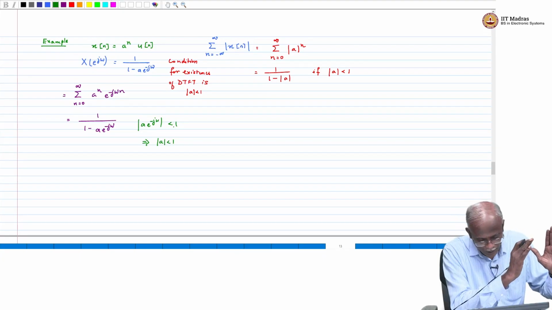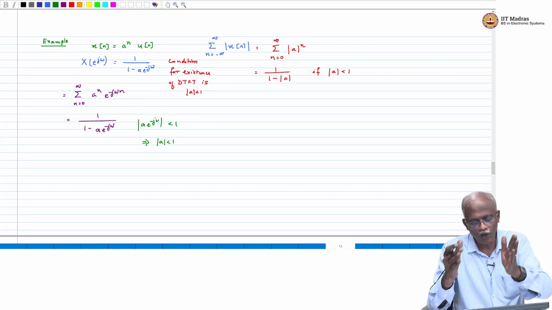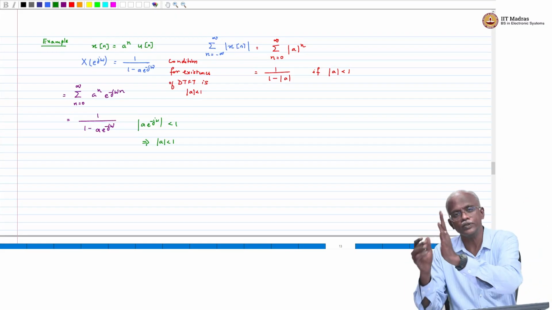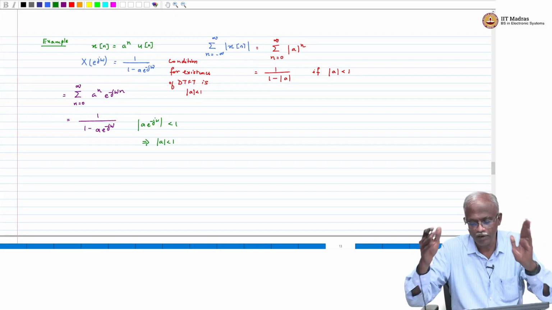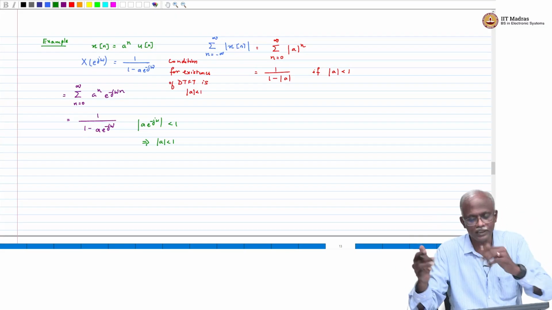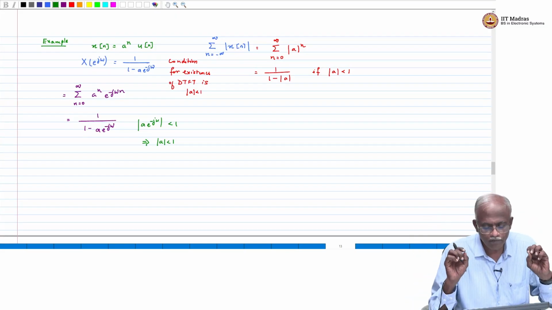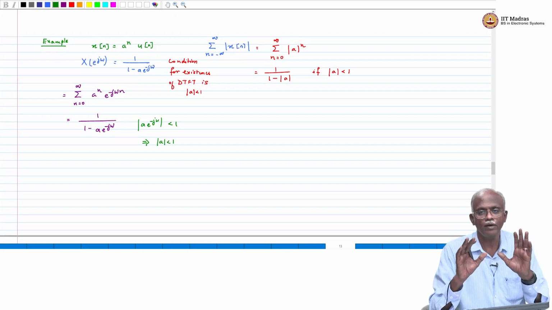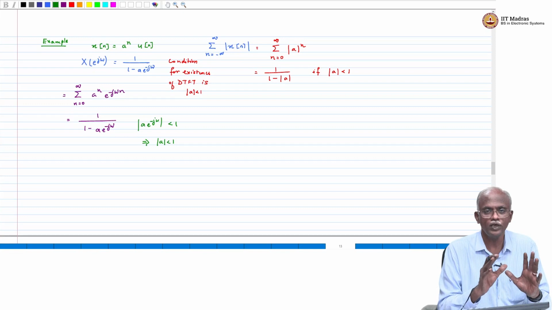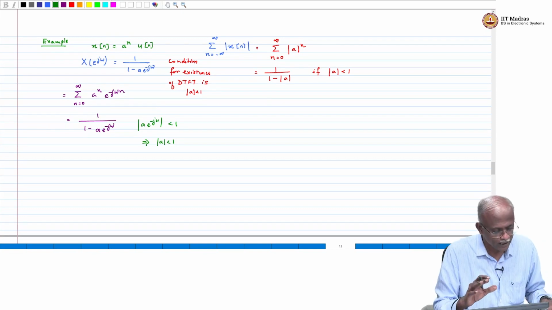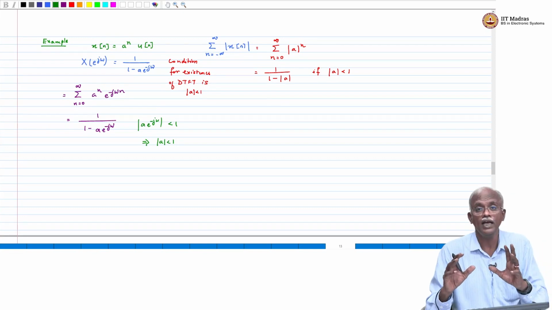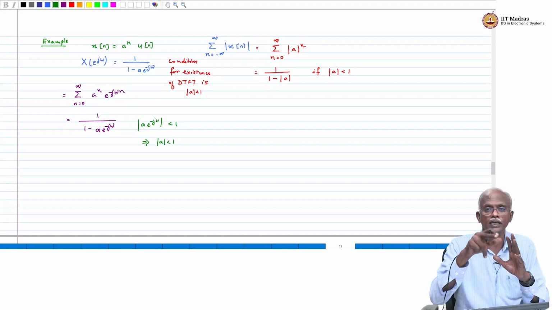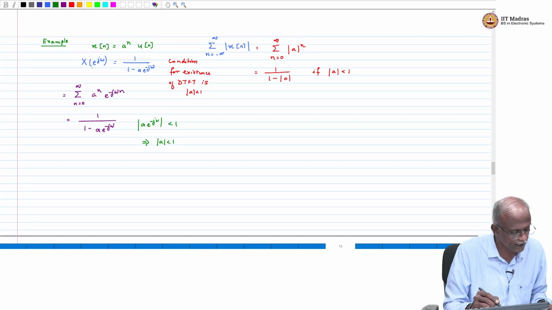So, from the expression for the Fourier transform also we got the condition that mod a has to be less than 1. We can also apply it to the sequence itself and get the same condition. So, given a sequence, the first thing to check is whether it is absolutely summable. If it is absolutely summable, then we can say that the discrete time Fourier transform exists and there will be uniform convergence when you compute the expression for the discrete time Fourier transform.